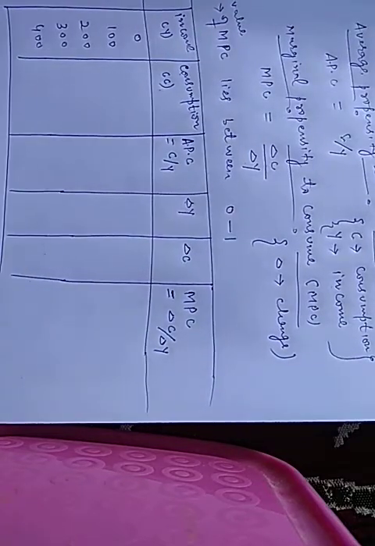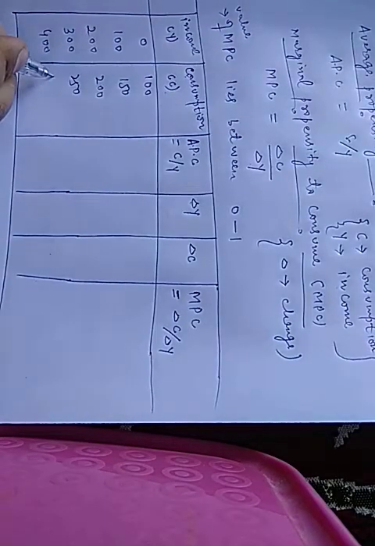Different values of income. Let us take any number. Suppose we will start from 0, 100, 200, 300 and 400. These are the different values of income Y. हमने लिए हैं different values of income. उसके बाद हम लेंगे different values of consumption.